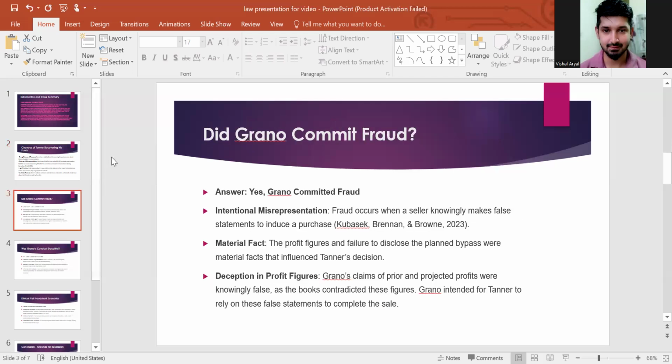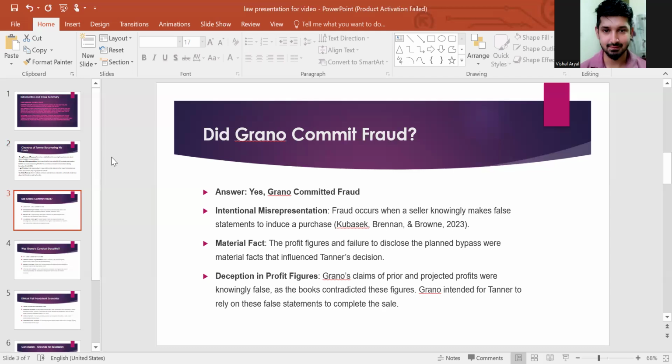Did Grano commit fraud? Yes, Grano committed fraud. As per the cases and the analysis we can do from this case, we can say that Grano actually committed fraud. So, intentional misrepresentation. As per this case, he had malicious intention to induce a buyer to purchase his motel. He actually applied intentional misrepresentation.